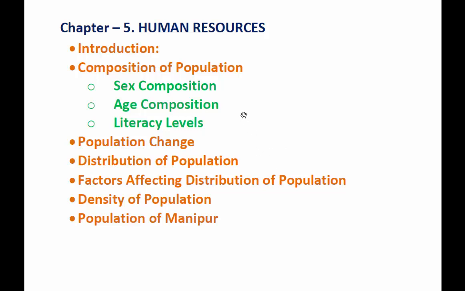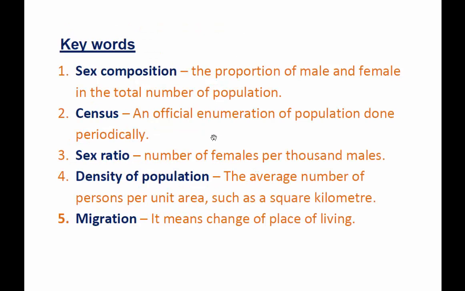Before we go into the details of this lesson, let us see together some of the important words that will appear in it. The first one is sex composition, the proportion of male and female in the total population. Census, an official enumeration of population done periodically. The counting of the number of people, we can say census. Sex ratio, the number of females per 1,000 males.